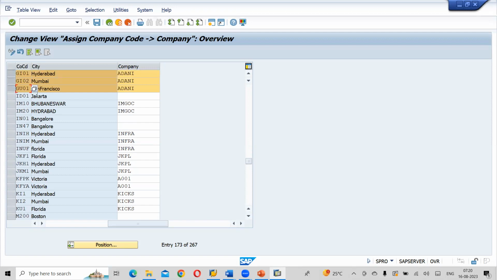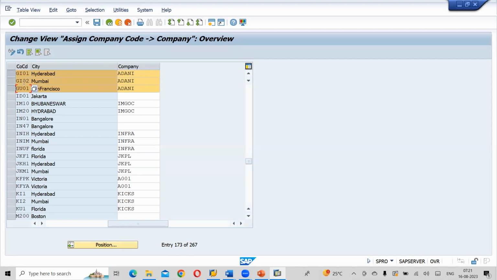So we are not going to post any transaction at group level, but at company code level. The books will be maintained at company code level. Whatever entries you post in GI01, we can see in GI01, and as we have integrated now, that will be reflected in your group company also.